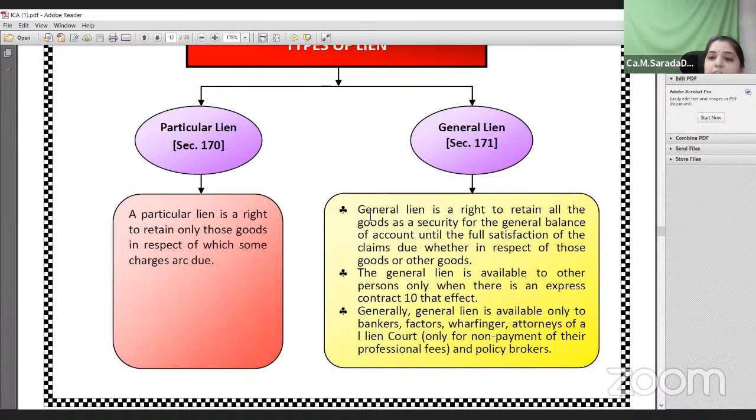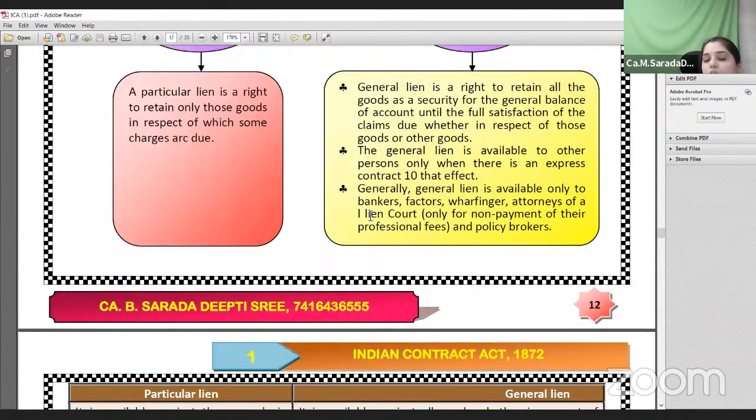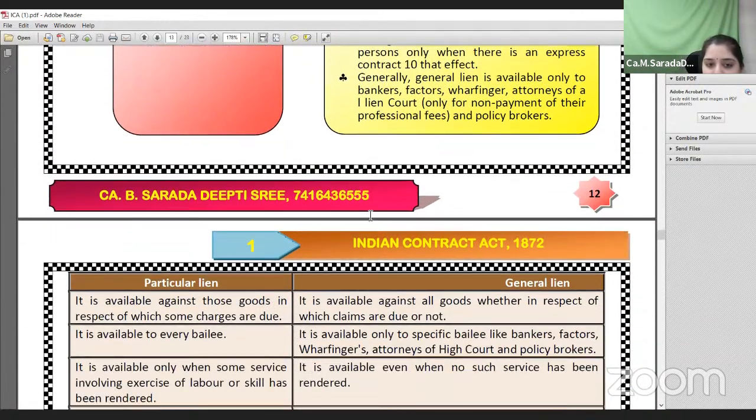For example, a tailor will retain those goods until you pay charges to him. General lien means that in general, all the goods relating to that particular bailer will be kept until proper payment is made. For example, banks. Examples like bankers, factors, wharfingers, and attorneys have the general lien over the goods of the bailer.